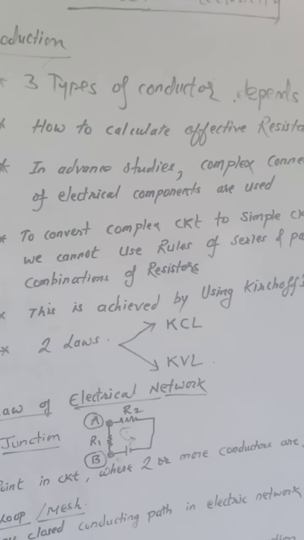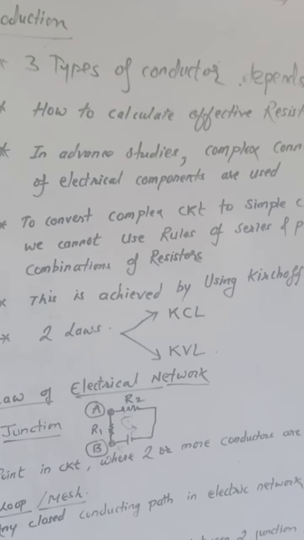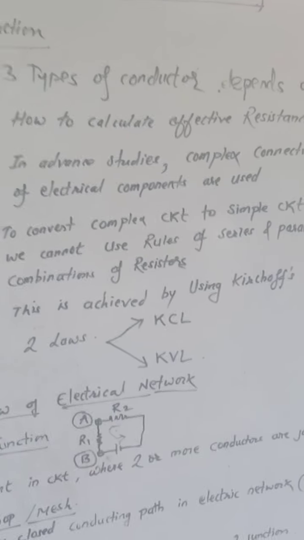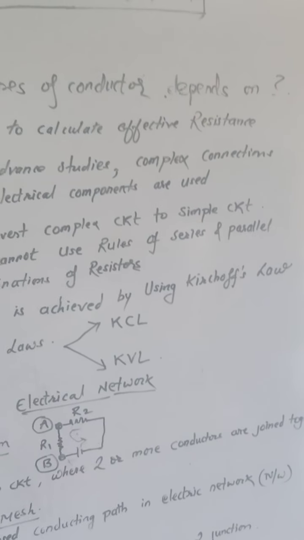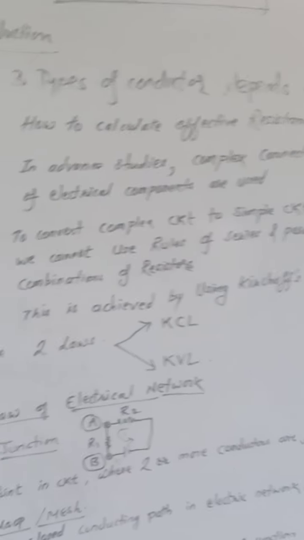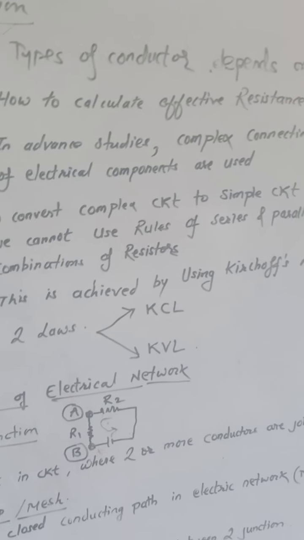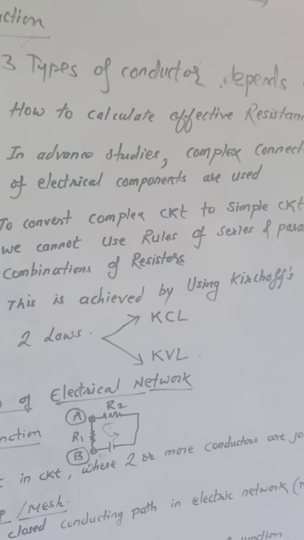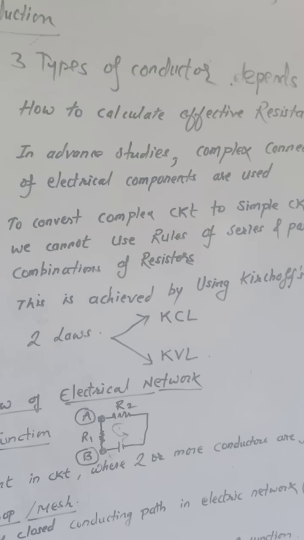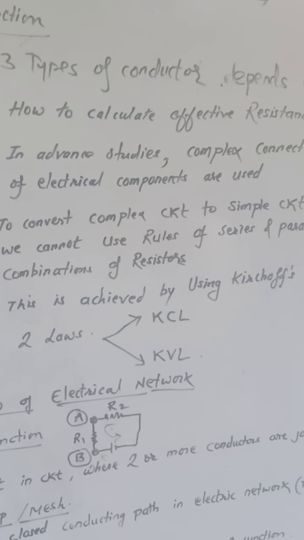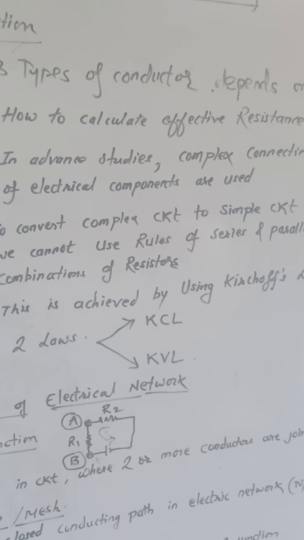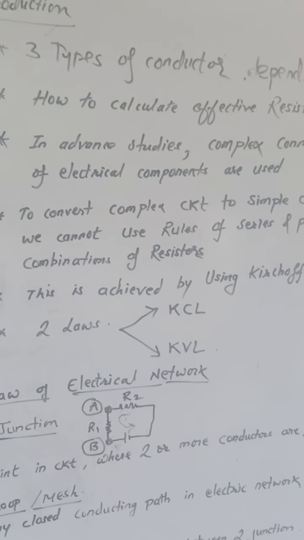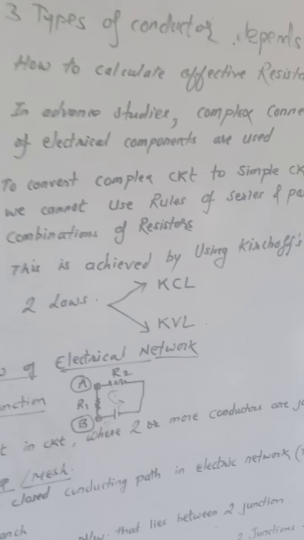From these two combinations we derived two different formulas. Effective resistance in series, Rs, if we take two resistances R1 and R2, is R1 plus R2. But in the case of parallel connection, the effective resistance Rp is equal to R1 R2 upon R1 plus R2. These are the basic things we have already learnt in 11th standard.